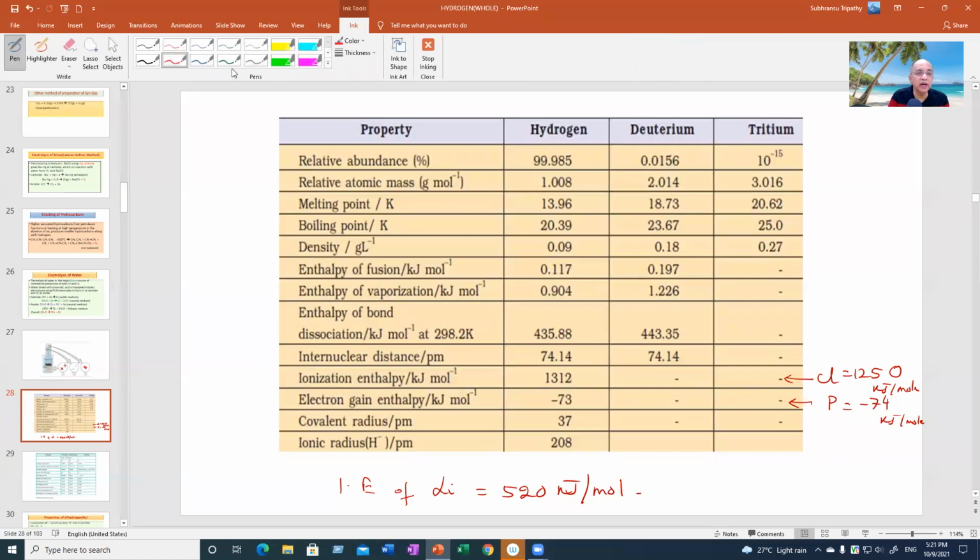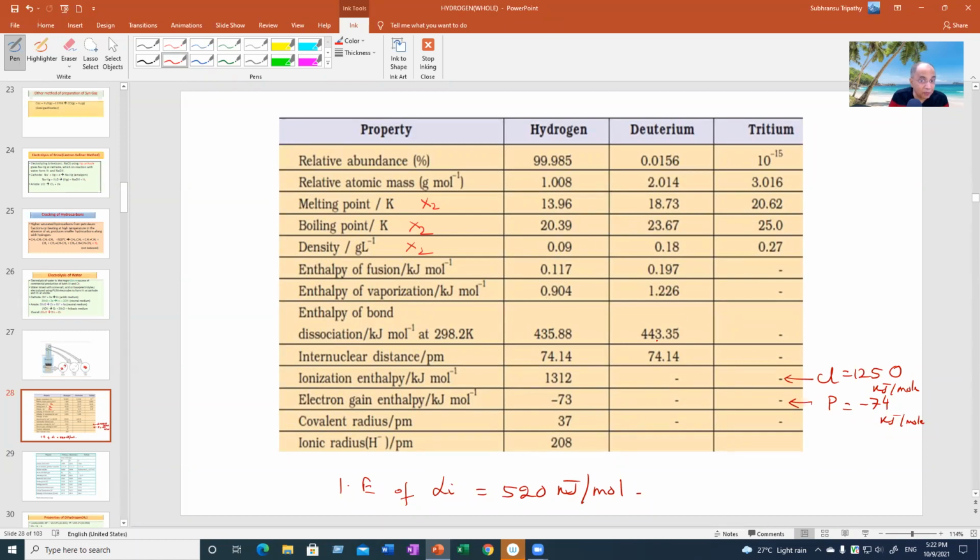We use dihydrogen, say I write X2. Boiling point is not for the atom, but for the molecule. Density is also for X2. Density is greater for deuterium and still greater for T2. This is H2, D2, T2. Enthalpy of fusion is still greater for D2. This data is not available for T2. Enthalpy of vaporization is still greater.